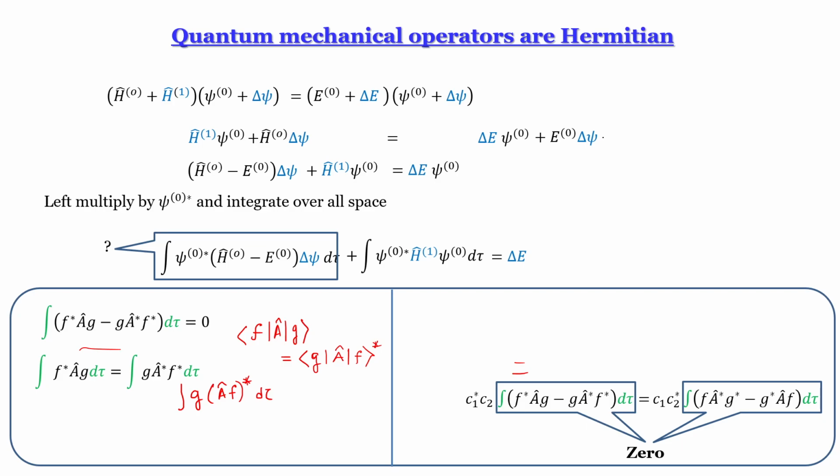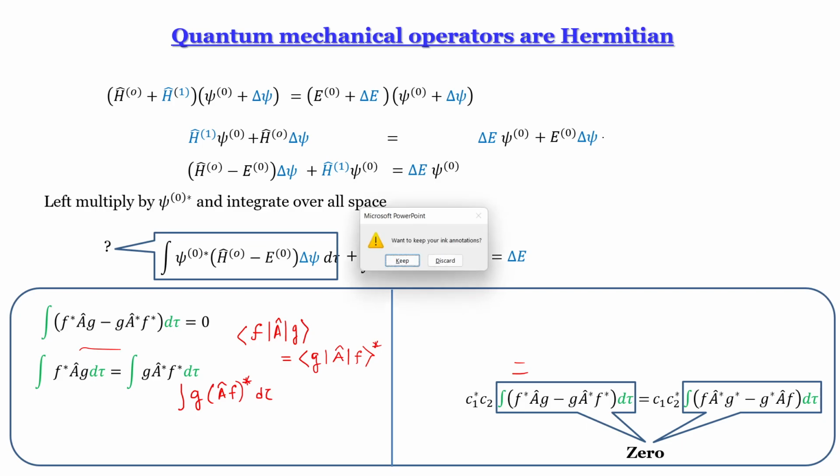So <F|A|G> is <G|A|F> star. I always miss that star part during the lecture. I always thought it is <F|A|G> equals <G|A|F>. So that somehow didn't make sense.